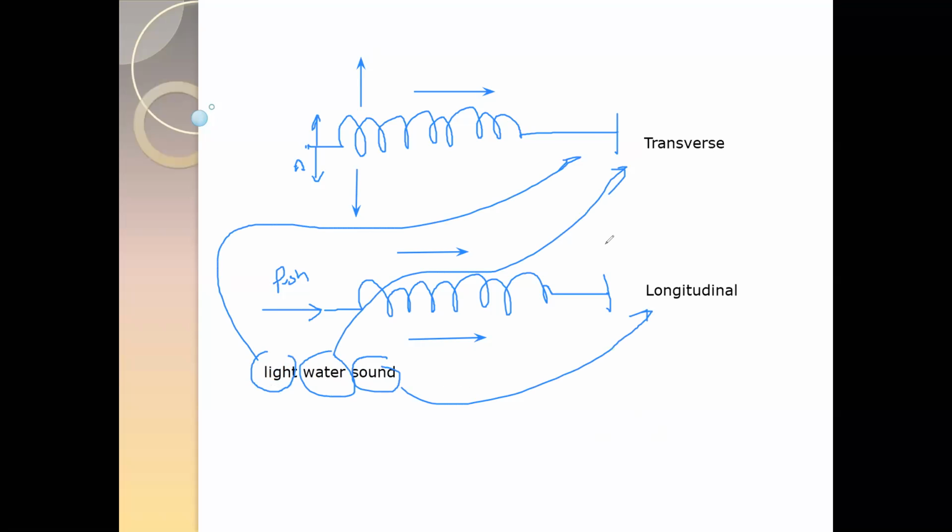There are many other examples, radio waves, microwaves. Infrared or heat radiation are also transverse waves. You will learn about these waves in detail later in the chapter, but the first thing is you should understand the difference between the transverse and the longitudinal wave.